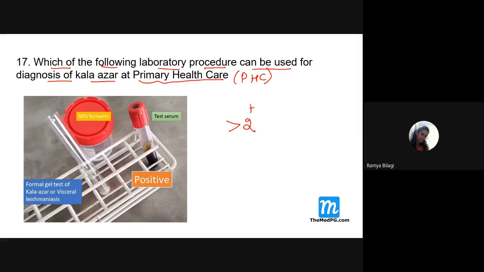High grade fever, more than 2 weeks fever, weight loss, and there should be organomegaly and no response to anti-malarials or antibiotics. Then you can suspect the case for what? Visceral leishmaniasis. If that is the case that has come to your PHC, then what test will you recommend? What is the test, students?